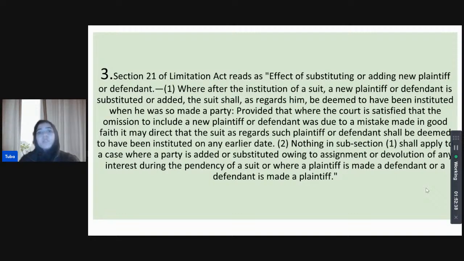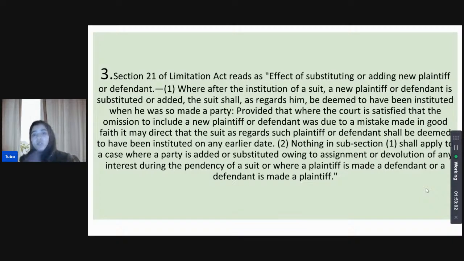But the proviso does state that when the court is satisfied that the omission to include this new plaintiff from the beginning was because of a mistake made in good faith and you didn't do it on purpose, only then can you allow it. The court cannot allow you to keep on adding new plaintiffs, new plaintiffs, new plaintiffs, so that a new date of institution of the suit is allowed. No, that is not how it happens.